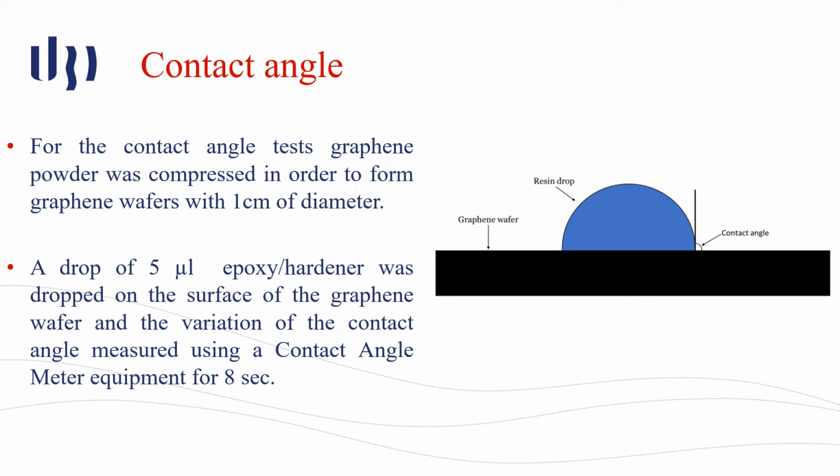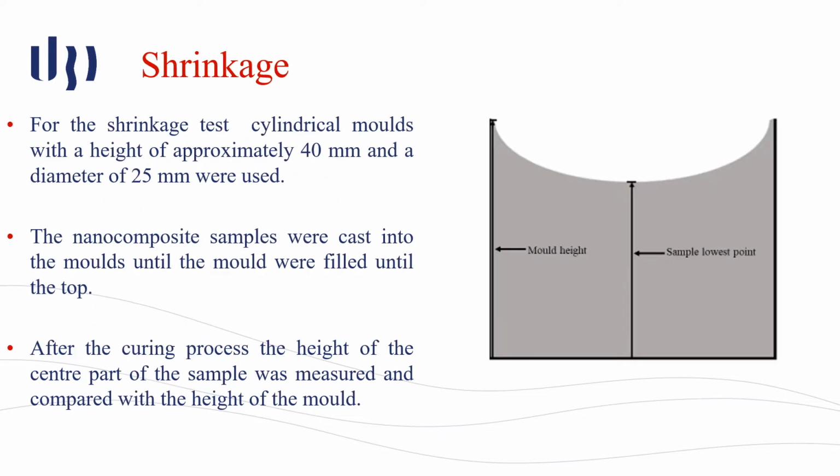We also measured the contact angle of the resin. For that, we compressed a graphene powder to form graphene wafers with 1 cm of diameter. After that, using contact angle meter equipment, we dropped 5 microliters of epoxy and hardener onto the surface of the graphene and measured the variation of the angle for about 8 seconds.